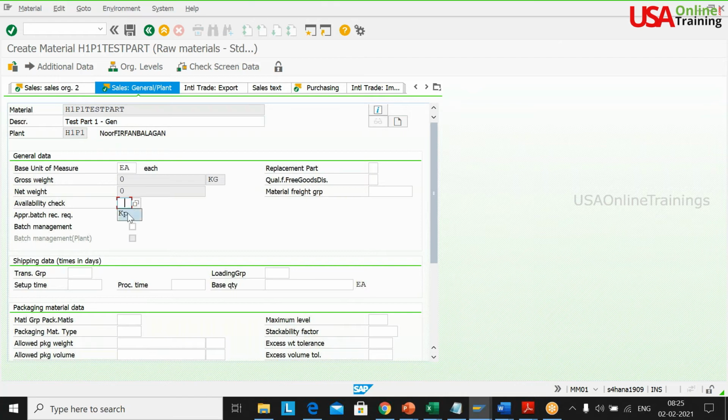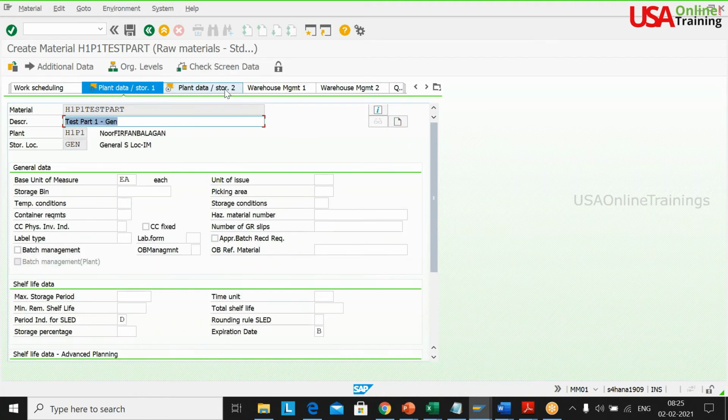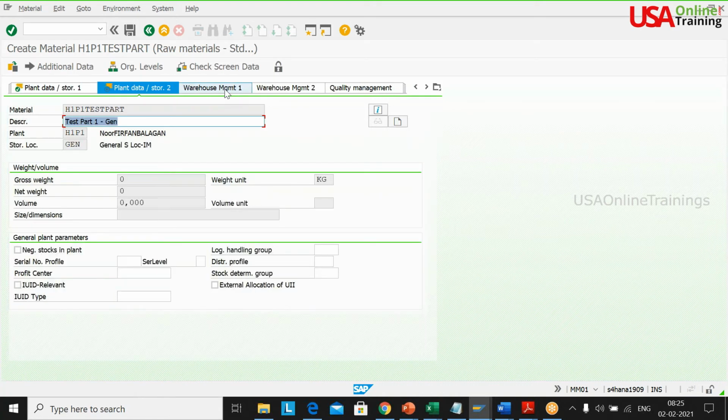Okay, transportation group is 001 and loading group is 001. Still some settings are required from the SD side. Okay, I will do that. Now purchasing organization, here I'm not extending.